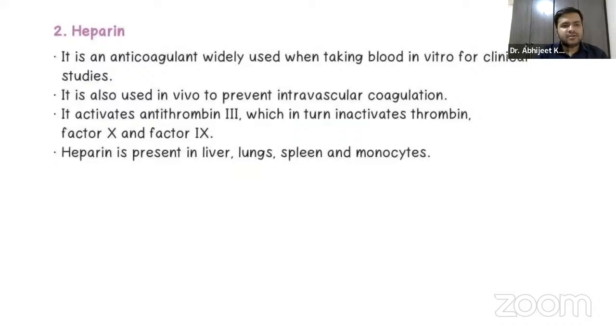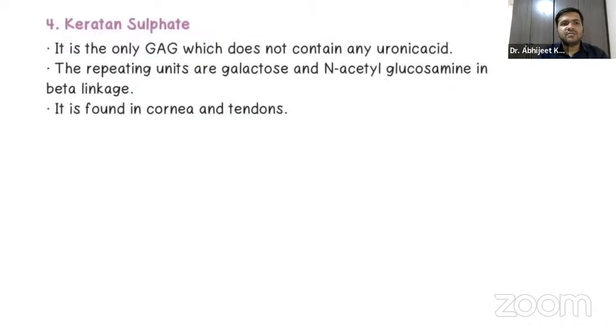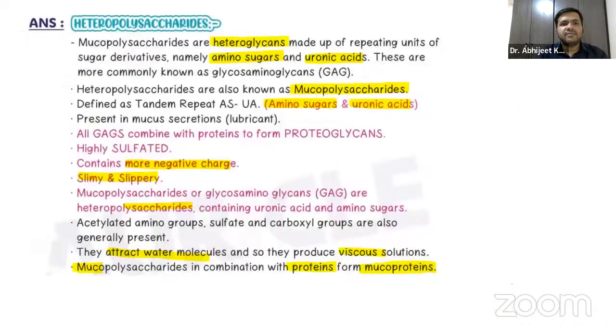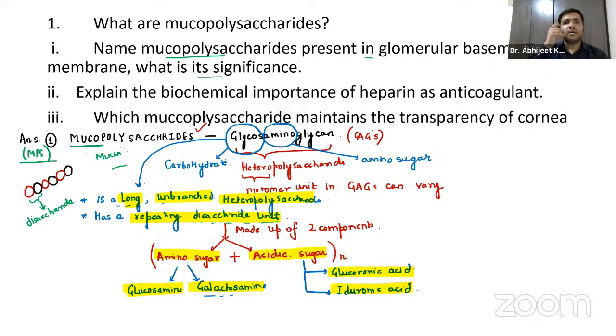Now, the answer to the second question: name the mucopolysaccharide present in the glomerular basement membrane. It is nothing but heparan sulfate.